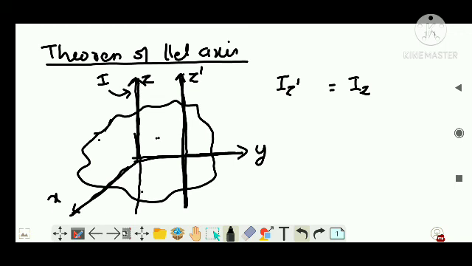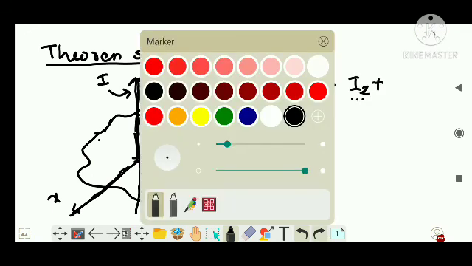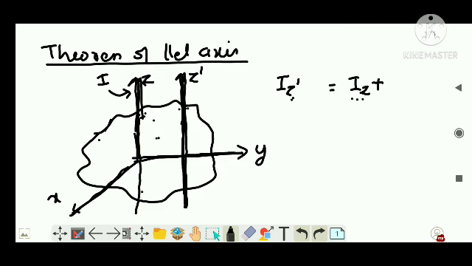So the formula is saying that the moment of inertia of a body about any axis is equal to the sum of the moment of inertia of the body about the parallel axis. What is the parallel axis to Z dash? It is Z. Right, the sum of the moment of inertia of the body about a parallel axis, which is Iz, passing through its center of mass. This is its center of mass, right?